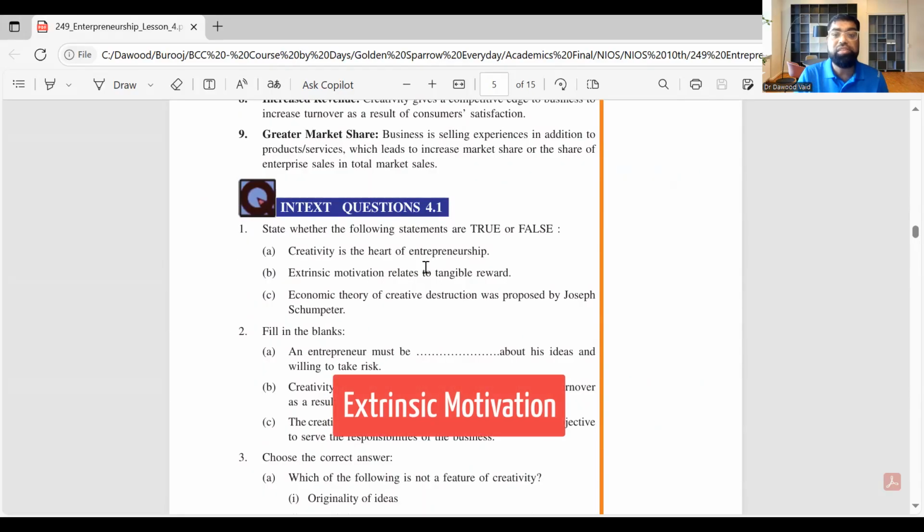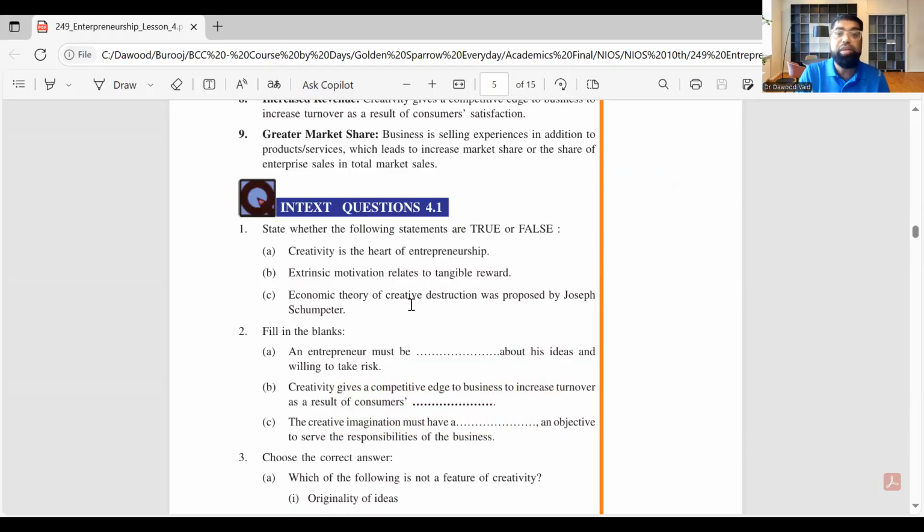Yes. Extrinsic motivation is tangible. Yeah. Extrinsic is when I get salary. Yes. Economic theory of creative destruction of proposal, Joseph Scamper. We have no idea. Scamper will come later. So probably I'll leave it as a question mark. We have not discussed Scamper yet.